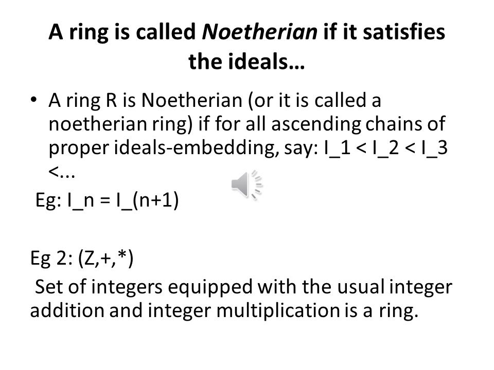These are simple examples of Noetherian rings. In the second example, you can see that it's continuous and increasing. It's a set of integers equipped with the usual integer addition and integer multiplication. So it respects all the criteria.